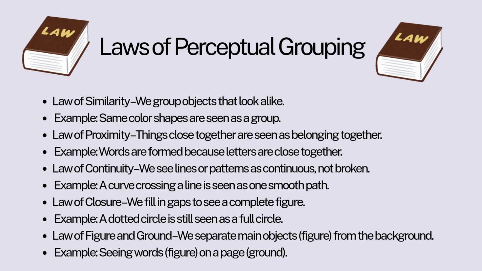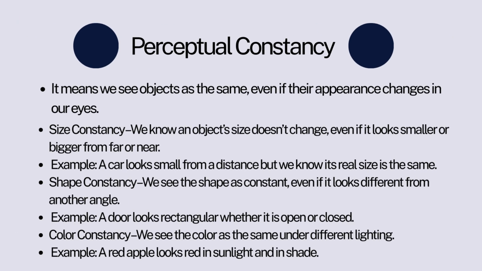Law of closure: we fill in gaps to see a complete figure. Example: a dotted circle is still seen as a full circle. Law of figure and ground: we separate main objects, figure, from the background. Example: seeing words, figure, on a page, ground. Now let's move on to perceptual constancy. It means we see objects as the same, even if their appearance changes in our eyes.